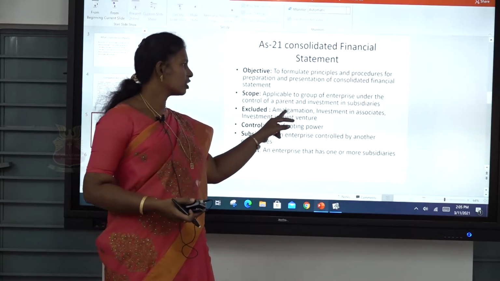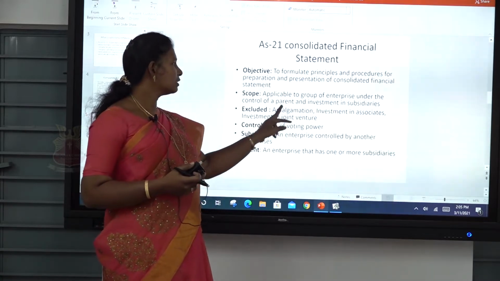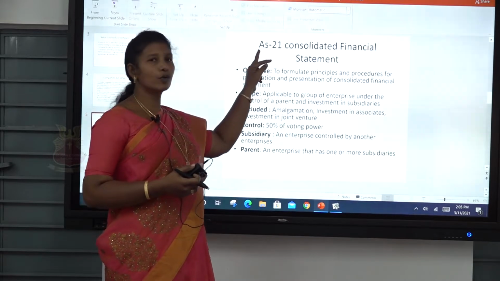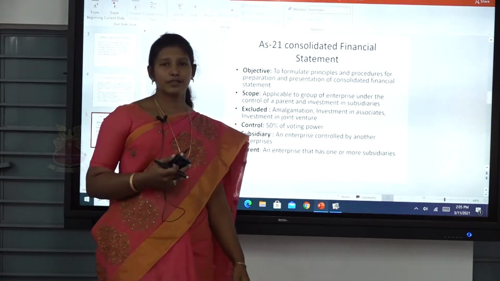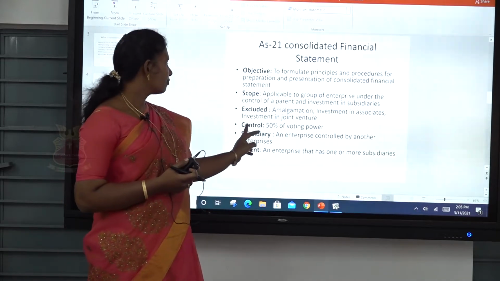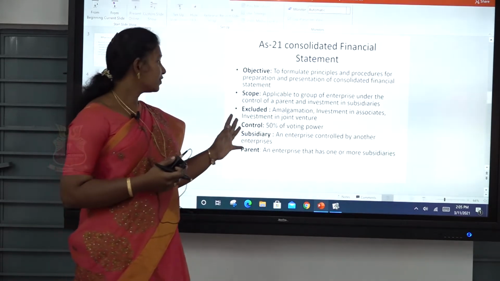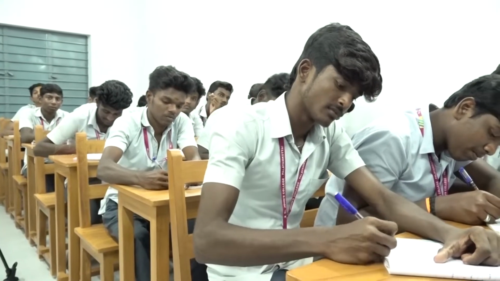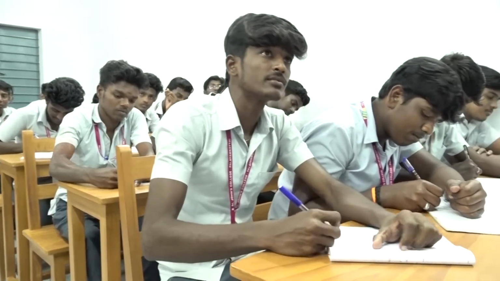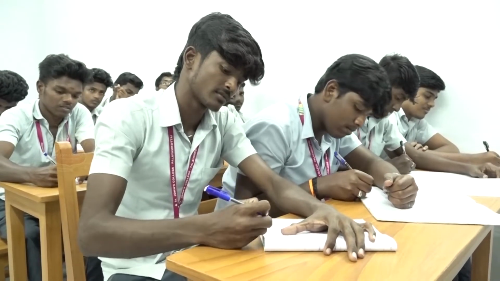So amalgamation, investment in associates, and investment in joint ventures, these three accounts are excluded under Accounting Standard 21, Consolidated Financial Statements. And the fourth one is control. As I said, 50% of the voting power of the board of directors of the subsidiary company. It is also half of the voting power, or 50% of the voting power, of the company.